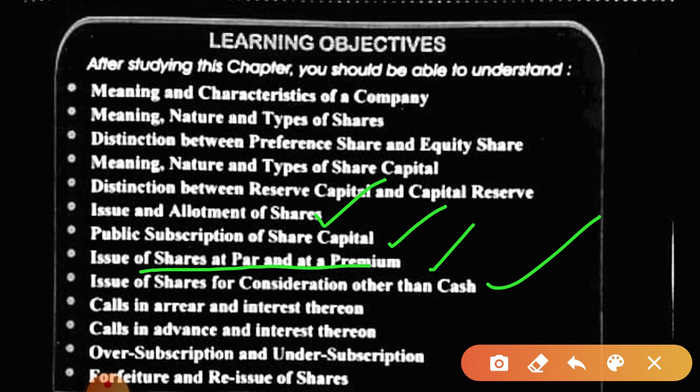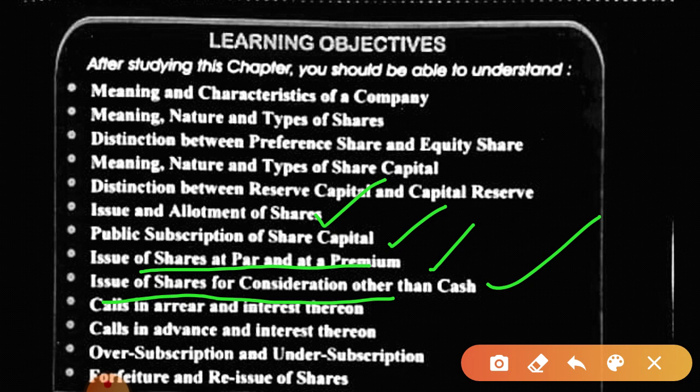Then if we are giving the shares to vendors, then we have definitely purchased fixed assets or some other assets. So the entry will be assets account debit to vendors, and then vendors account debit to share capital. These are the cases of issue of shares for consideration other than cash.